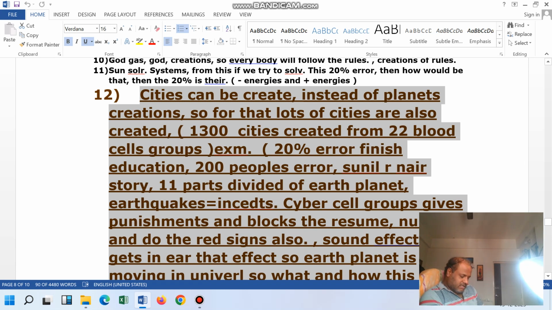In this video we are discussing one topic, that is the 20% error. One of the persons told that cities are created from a set of text boxes, and text box is equal to 1,000 cities. And the 1,000 cities are created from a set of countries, that are the Russian, Canadian, Chinese, Japanese, and USA groups, and the Italian group, and the UAE group.